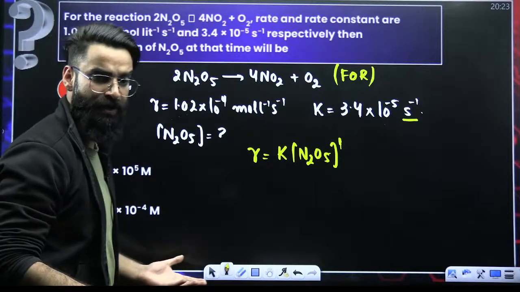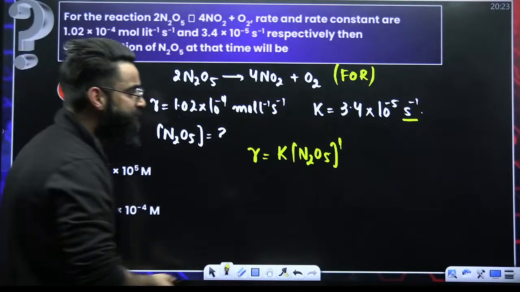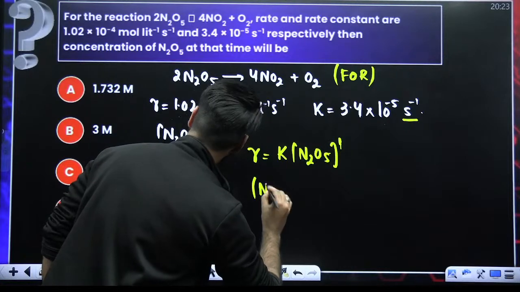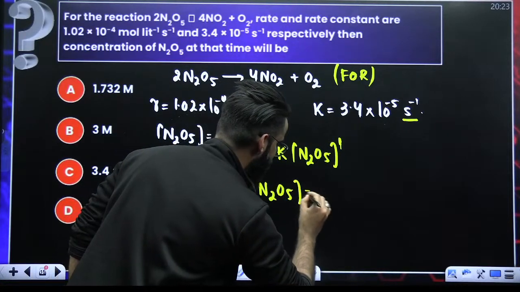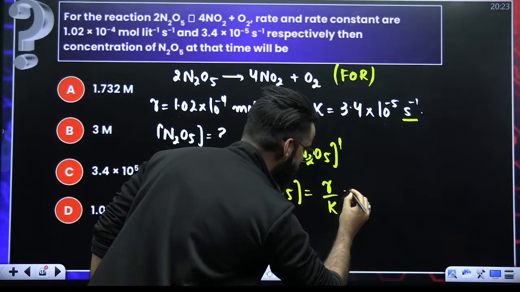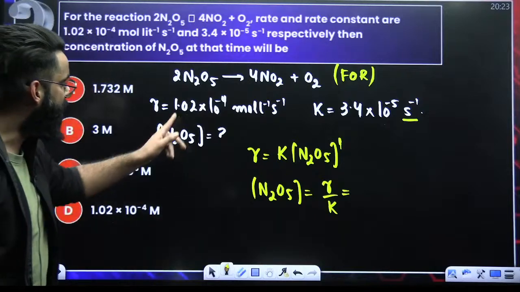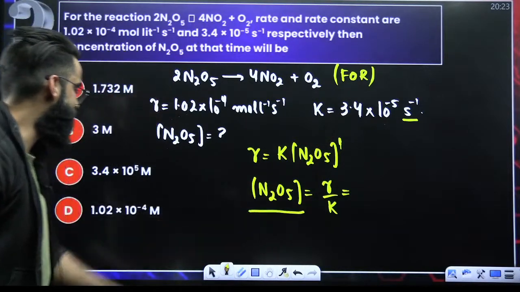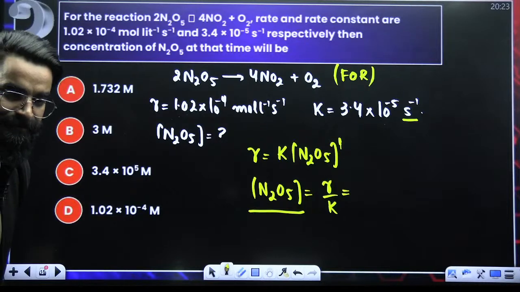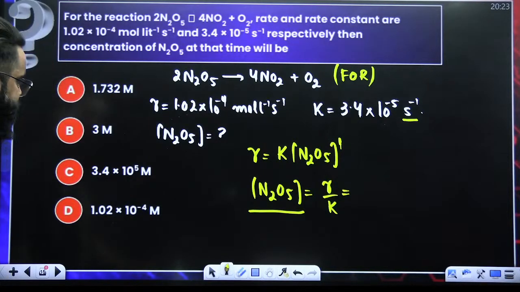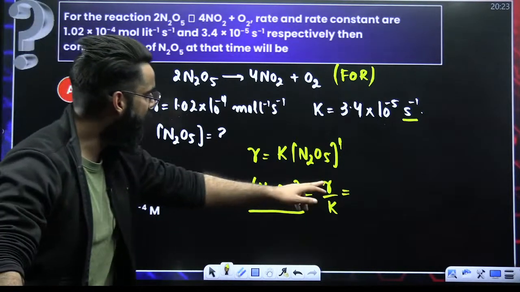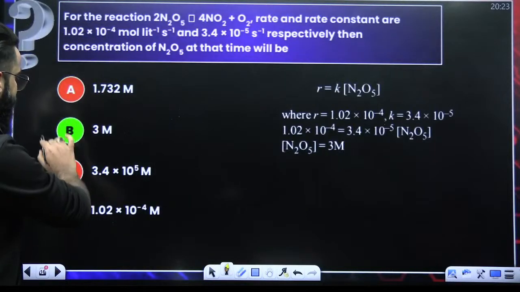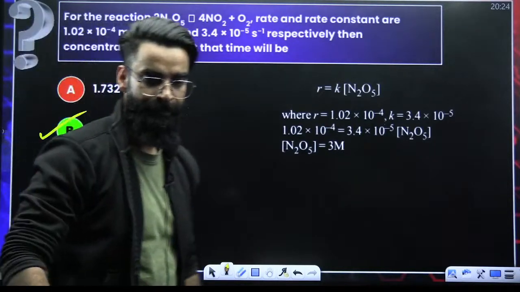Now, my dear students, what am I supposed to calculate? I'm supposed to calculate the concentration of N2O5. So concentration of N2O5 is nothing but R divided by K. Perfect. The value of R I know, the value of K I know. Just divide the two, you'll be getting the concentration of N2O5. That's it. So what is the answer coming out to be? Quickly. Both the values we have, we just have to divide them and we'll be getting the answer exactly as 3 molar. Yeah?